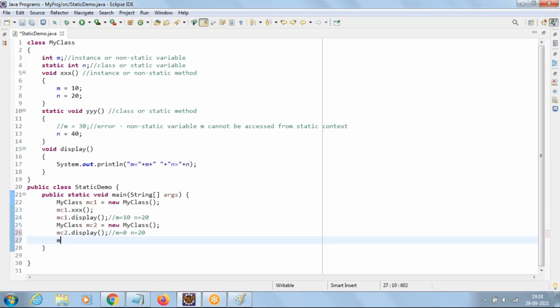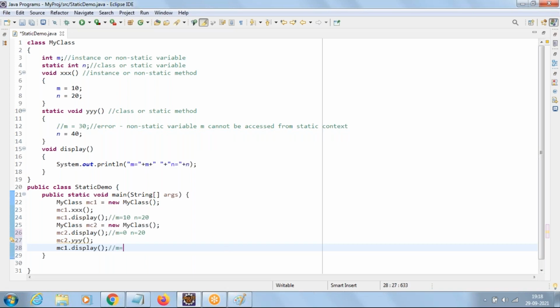Now let us call the method mc2.yyyy. When you call the method yyyy using the mc2 object, the value of n will become what now? 40. Now if you call the method mc1.display, then what is the output? M is 10, and what about n? 40.